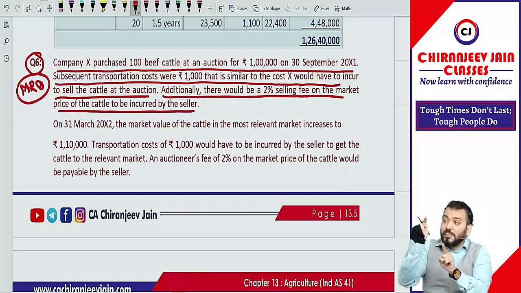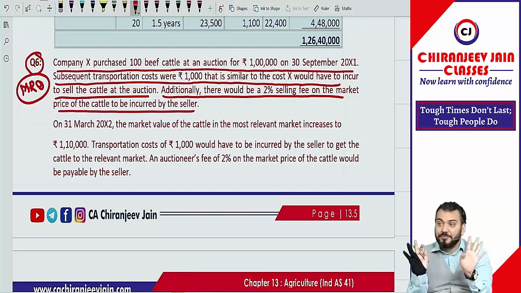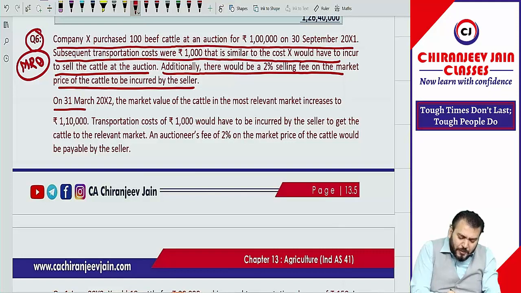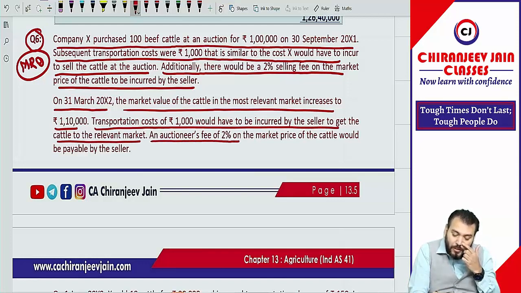The transportation cost will be deducted to calculate fair value. Transaction cost will be deducted to find out fair value less cost to sell. This I have already explained. No confusion in this point. On 31st March 2002, the market value of cattle in the most relevant market increases to 1,10,000. Transportation cost of 1,000 would have to be incurred by the seller to get the cattle to the relevant market. An auctioneer fee of 2% on the market price of the cattle would be payable by the seller.